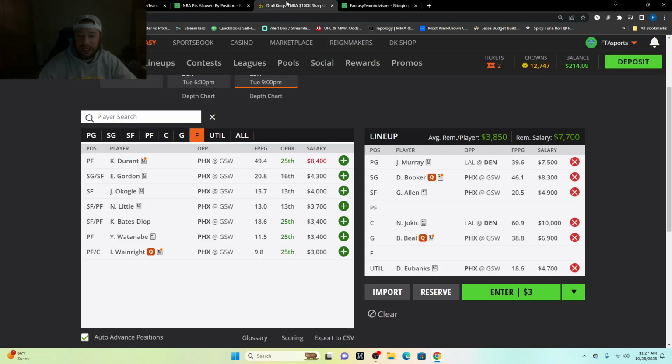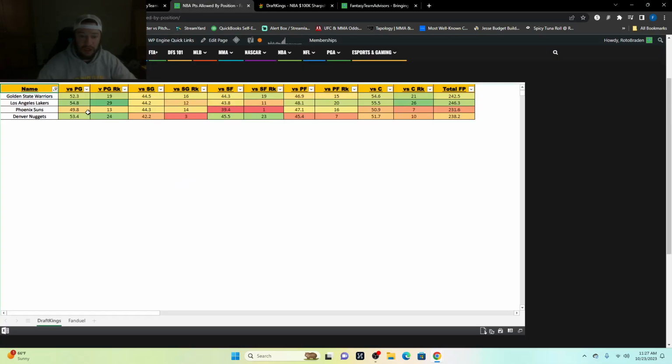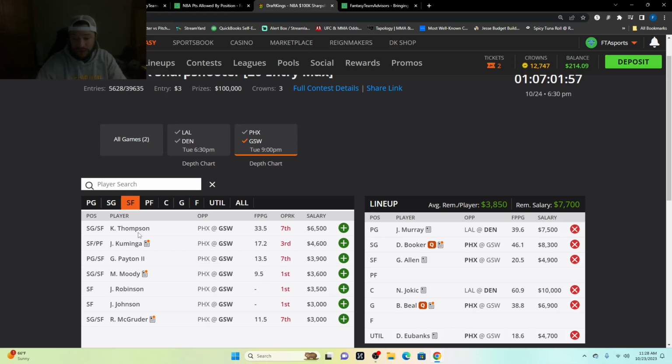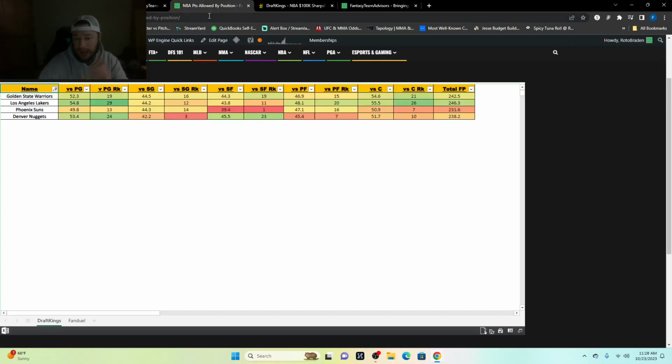So then we get to the Golden State Warriors. How have the Phoenix Suns fared? 13th against the point guard, only averaging 49.8. You've got 14th against the shooting guard, 44.3 fantasy points. They are the best against the small forward. So Phoenix small forward, Klay Thompson, probably don't want to use him. They're really good against the small forward. Kuminga, I don't know if he's going to play, but he is averaging 17.2 fantasy points per game in that game there. So that's kind of the thought behind some of these.